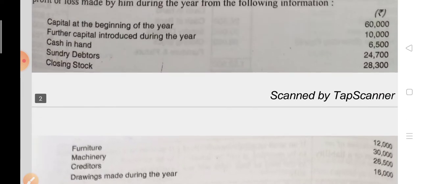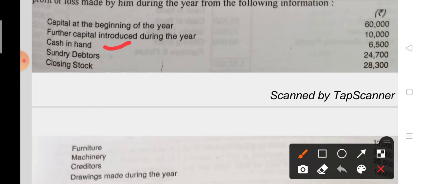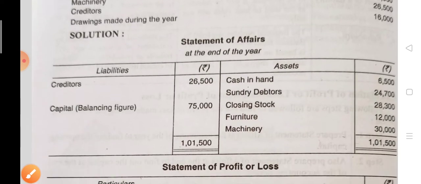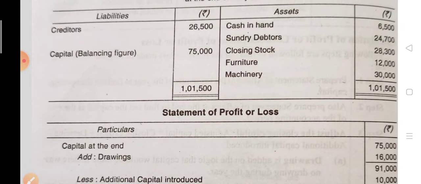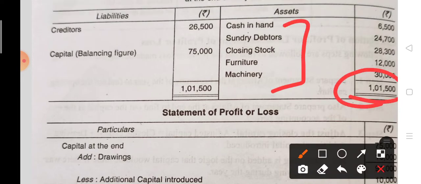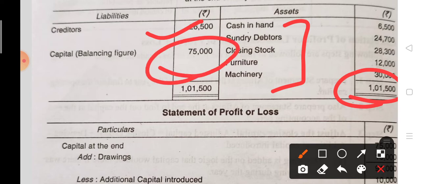As you know, cash, debtors, closing stock, furniture, machinery, these are the assets. So write down on the asset side. And creditors, this you have to write down on the liability side. And after writing these totals, then subtract the creditor amount, and this is the closing capital.